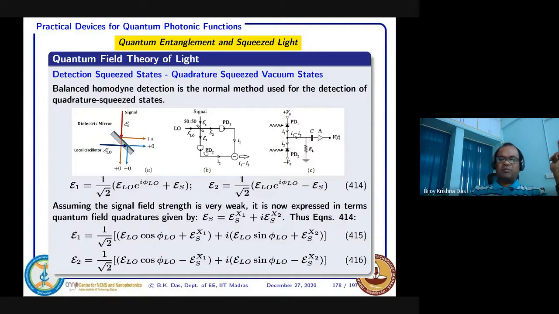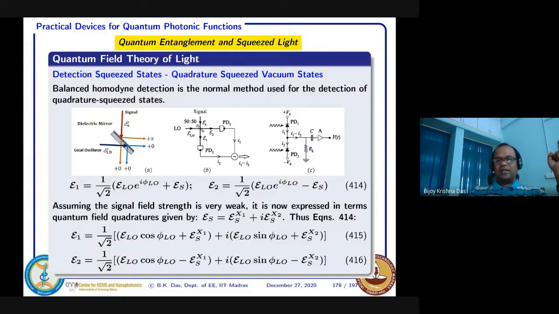So this system is basically used for testing whether the signal is squeezed or not. Is it a squeezed laser source or not, squeezed vacuum or not. That is our intention.